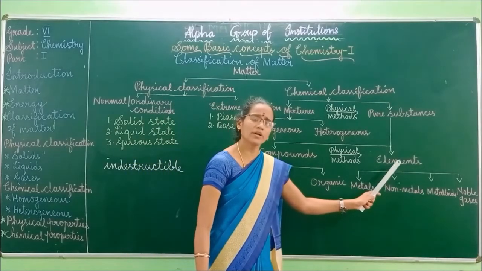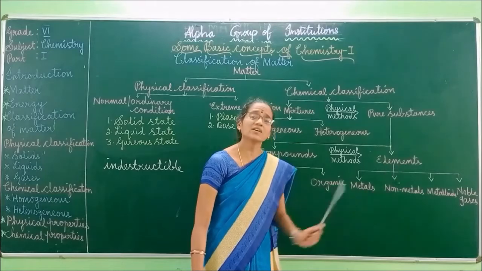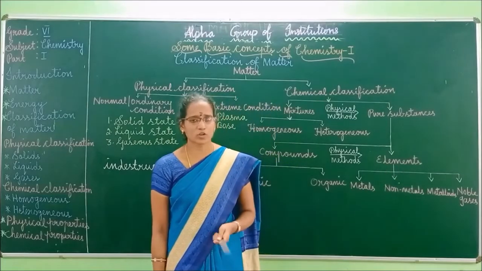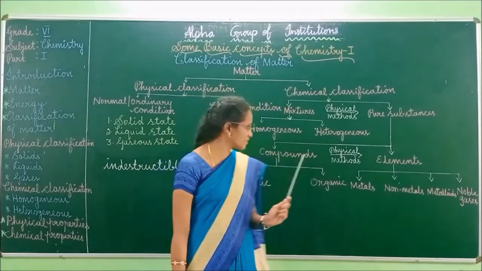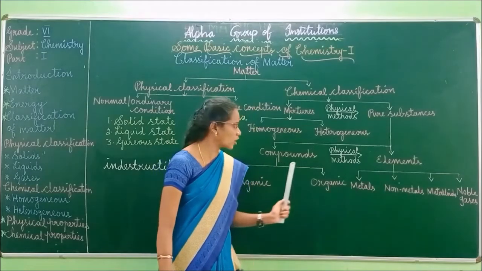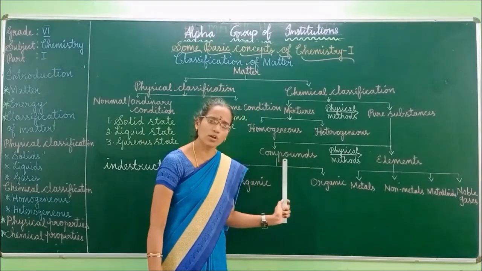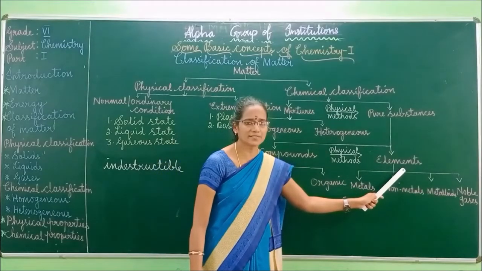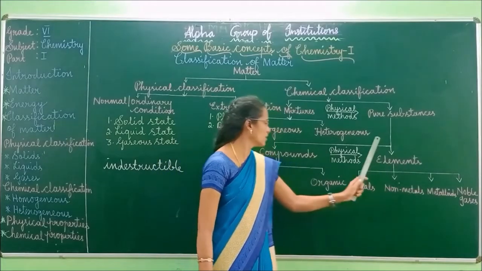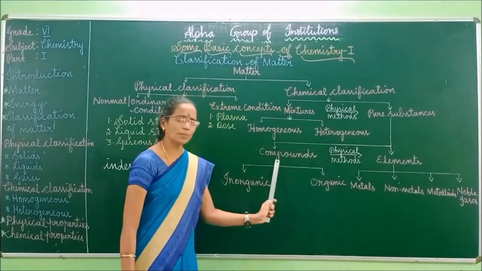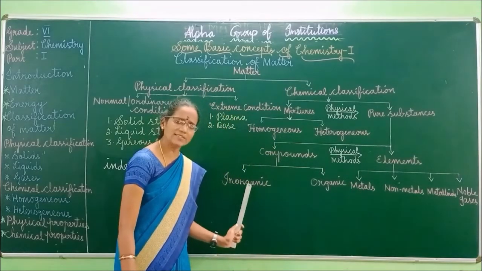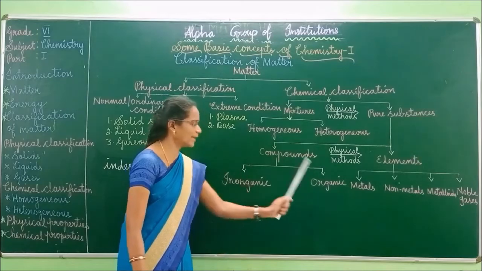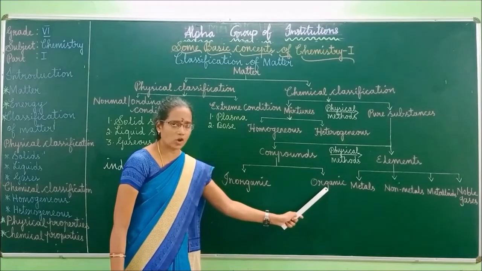Element means what? An element is a substance that consists of atoms. Got it, children? Now you understand the difference between compounds and elements. Compound means composed of two or more separate elements, whereas element is a substance that consists of atoms. Got it? Right. Next, these compounds can be further classified into inorganic compounds and organic compounds.